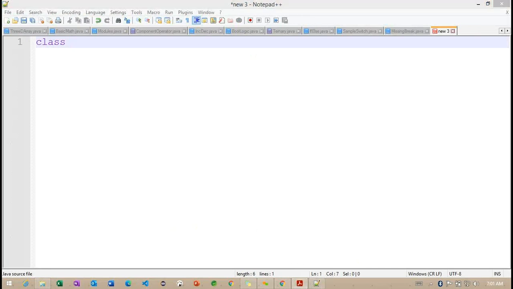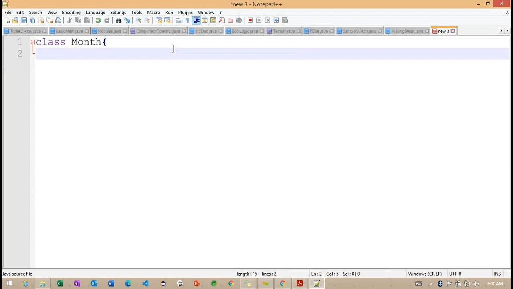How exactly can we connect this to the same example? What is the name of the class we can define? The name of the class we can define like this: Month.